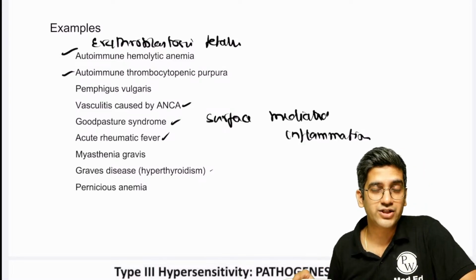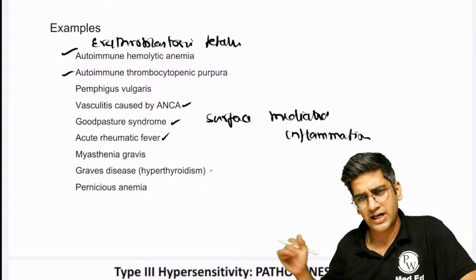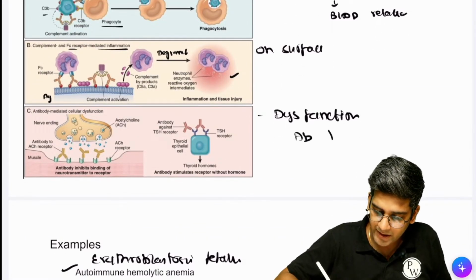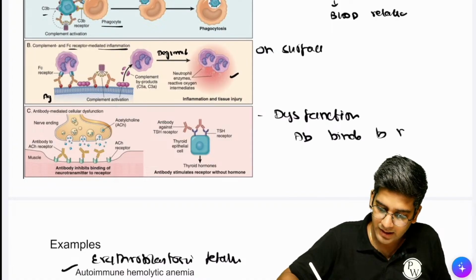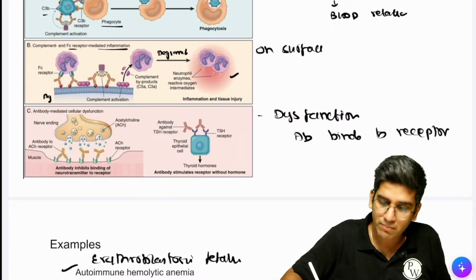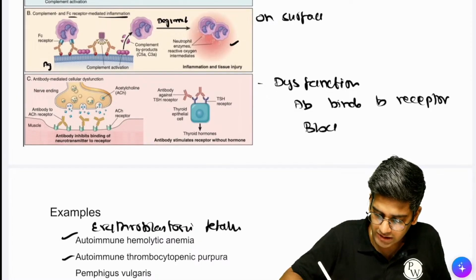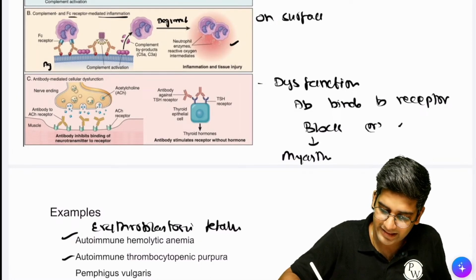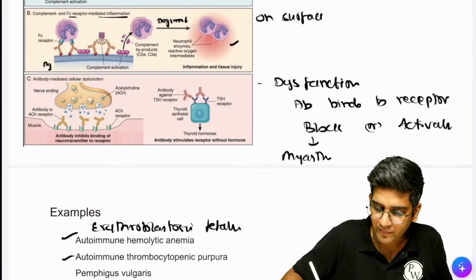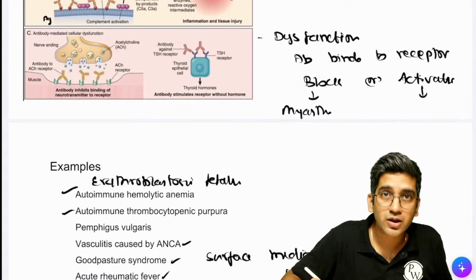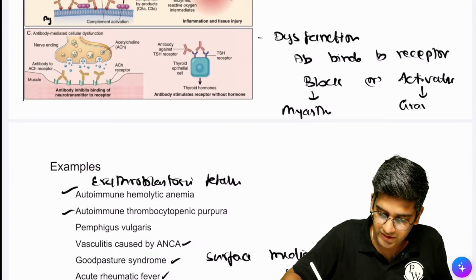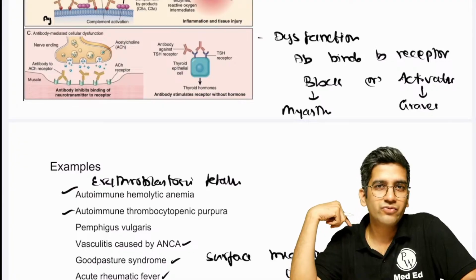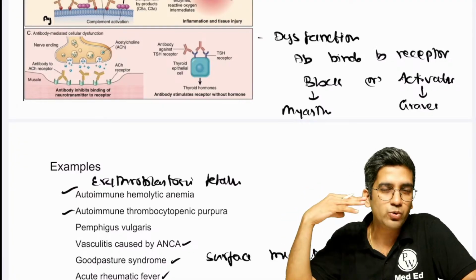Third is dysfunction. It's not destruction, it's dysfunction. Hashimoto's also, fine. Third is your dysfunction, where the antibody binds to the receptor and either blocks it or promotes it. That's all. It either blocks, example for blocking is myasthenia gravis, or activates. Example for activating receptor? Perfect. It's your Graves' disease, right? Previously, we called them a type 5 hypersensitivity, this dysfunction part, but later on we found that it's also antibody mediated. Let's put it into type 2 hypersensitivity itself, right?